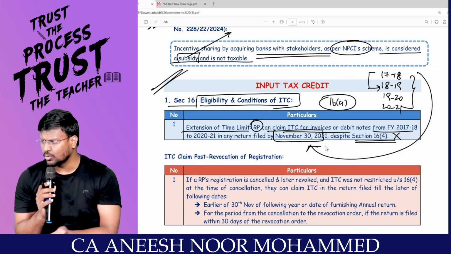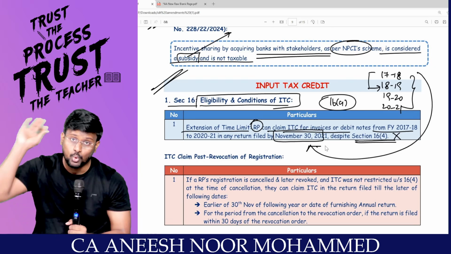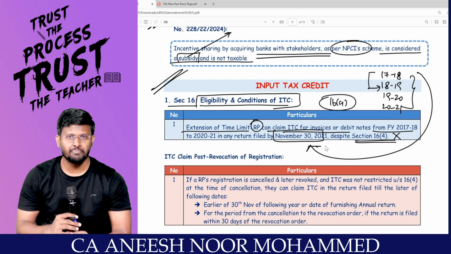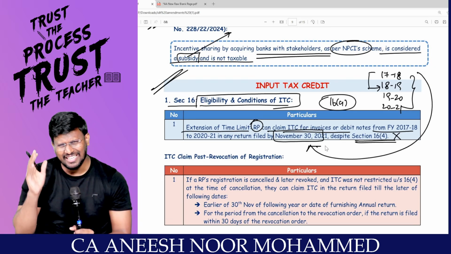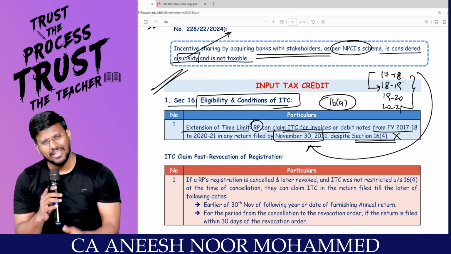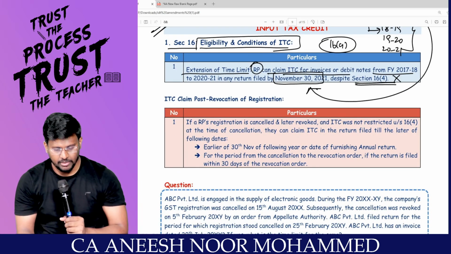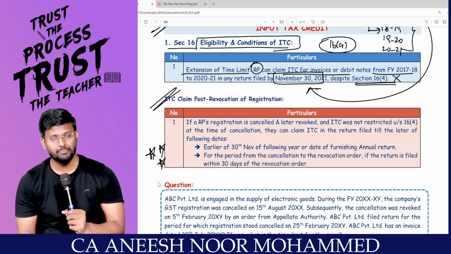Now you may have a doubt, sir, this time limit and all died. Then why am I studying? Sir, sometimes for those years, assessments may be going on now in CA final. So, not taken ITC will be there. Government is saying 4 years, even we don't know the full form of GST. Take the ITC, man. The 16 time limit will not be applicable. That's it. This is a very, very expected important question for examination.